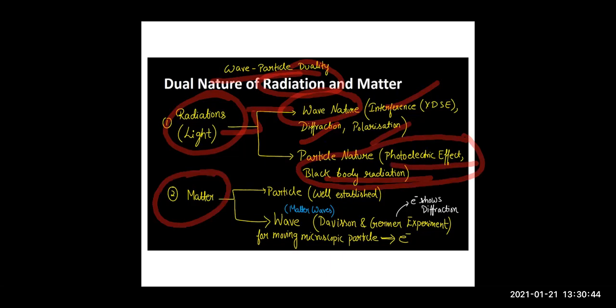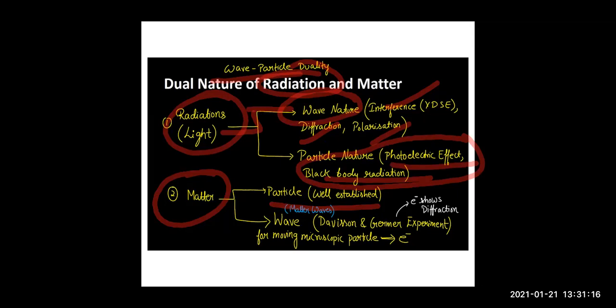What is matter? Children, matter is the pen, the mobile, the book in your hand. They are all matter. They are particles. Yes, we can touch them, we can move them, right? But it was just through an analogy that if radiation shows a wave nature and it shows a particle nature as well, then why can't matter, which is a particle, also show a wave nature? Right. So this was only through an analogy, and then experiment.